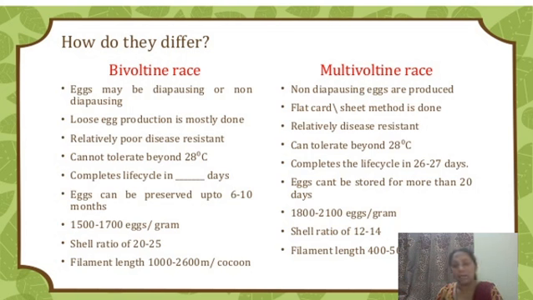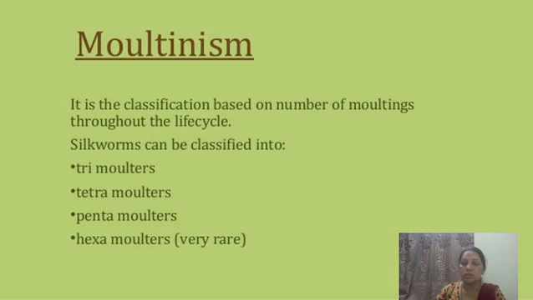And again it is variable depending upon the species. Bivoltine means there are different varieties or different races again, and depending on which type of race is used for the culture purpose, the yield is different, depending upon which species was used for the laboratory conditions or by the farmers.